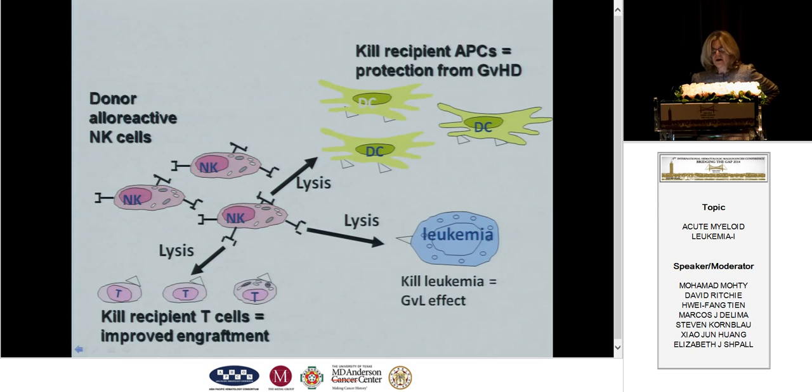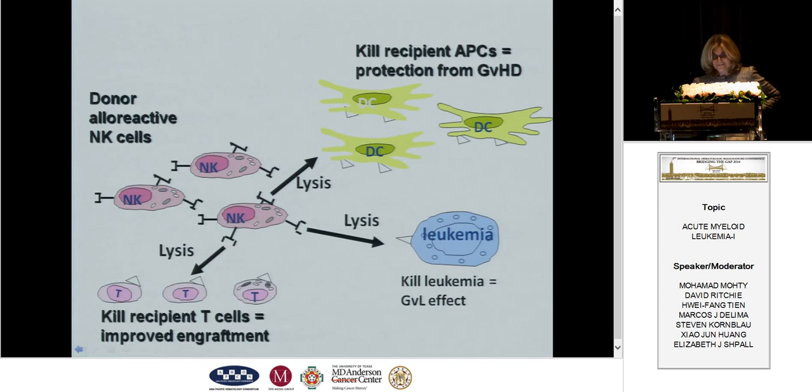Natural killer cells are being looked at by a number of groups. Jeff Miller and his colleagues at the University of Minnesota have pioneered the use of natural killer cells to eradicate AML in patients who had refractory disease. The responses were transient, but now many groups are trying to improve upon natural killer cells to make them more potent and make the responses more durable.